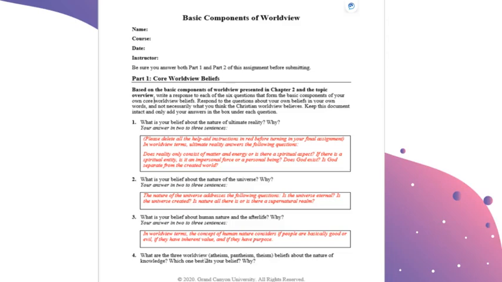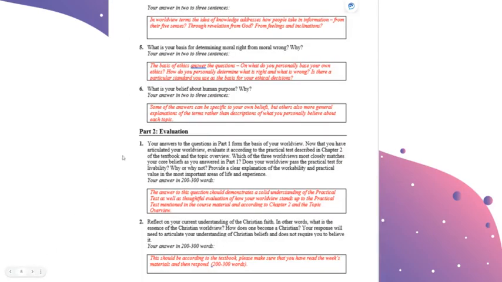Number 4, what are the 3 worldviews, so atheism, pantheism, theism, beliefs about the nature of knowledge? What is knowledge comprised of? Which one best fits your beliefs and why? In worldview terms, the idea of knowledge addresses how people take in information from their 5 senses, through revelation from God, from feelings and inclinations.